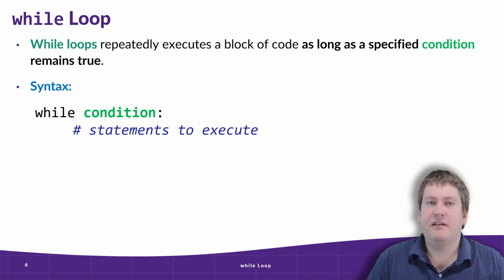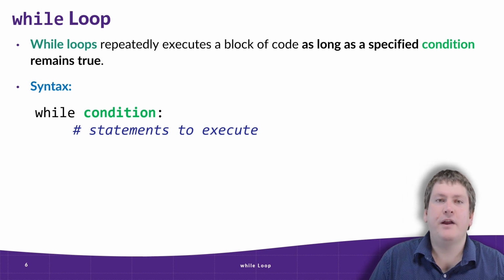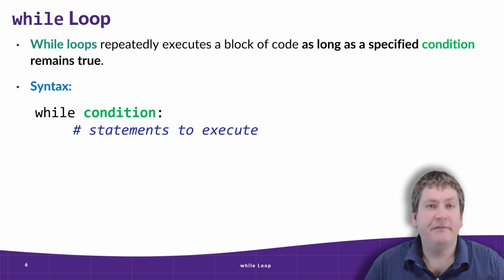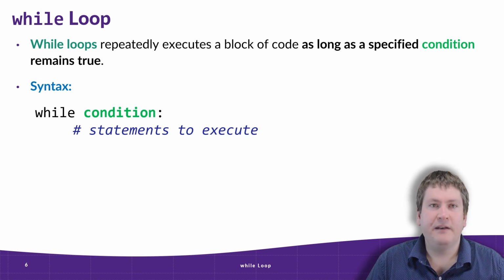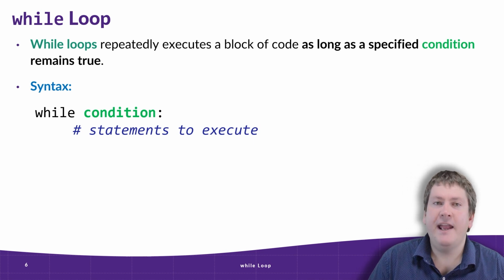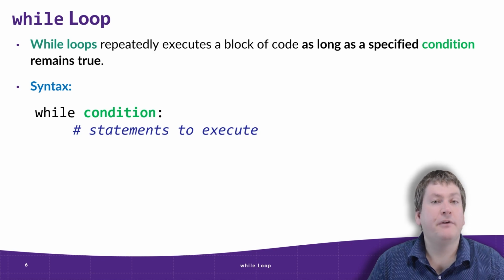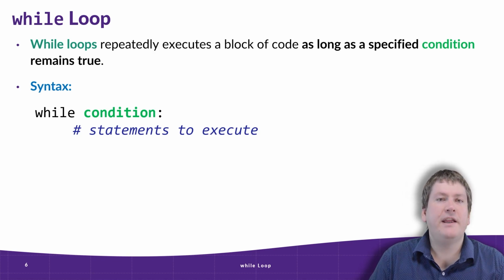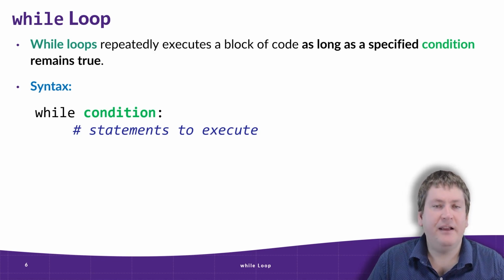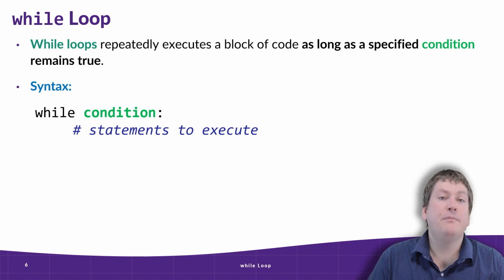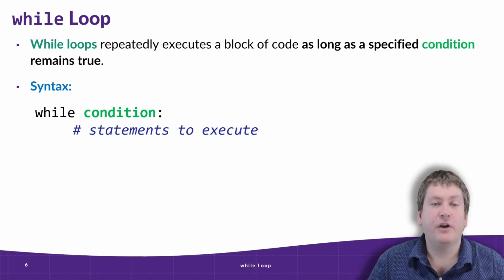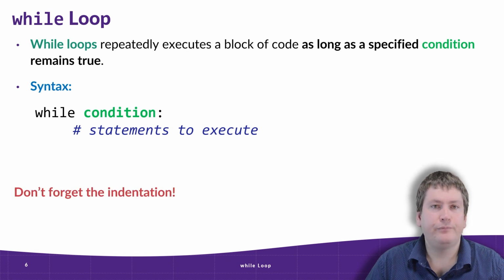Or it could be an expression that compares values, like x equals 1, x is greater than 1. Or it can even be a variable that stores a Boolean value. Like we could say, well, flag, and flag can contain a true or false value. And inside that while loop, we have the block of code to be executed. So right here, it just looks like a comment, statements to be executed. And that could be one or more lines. And they're going to be run over and over again as long as that condition remains true.